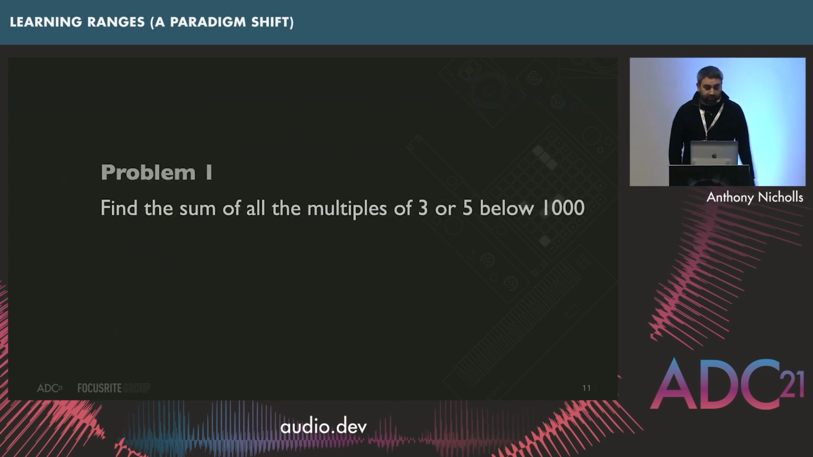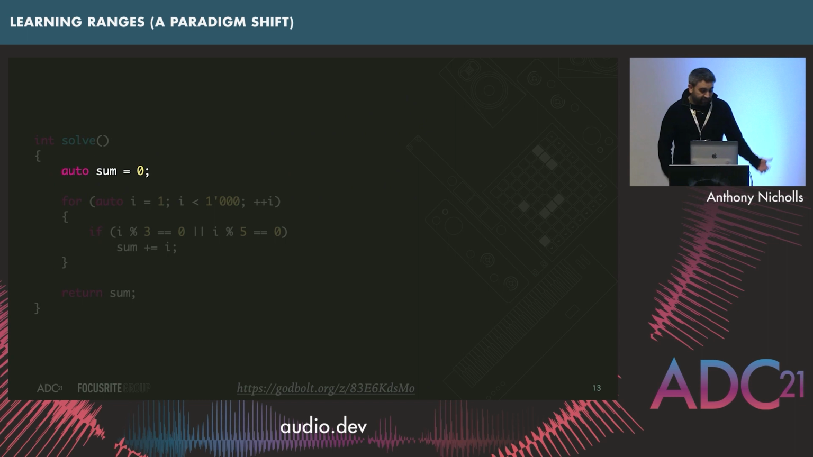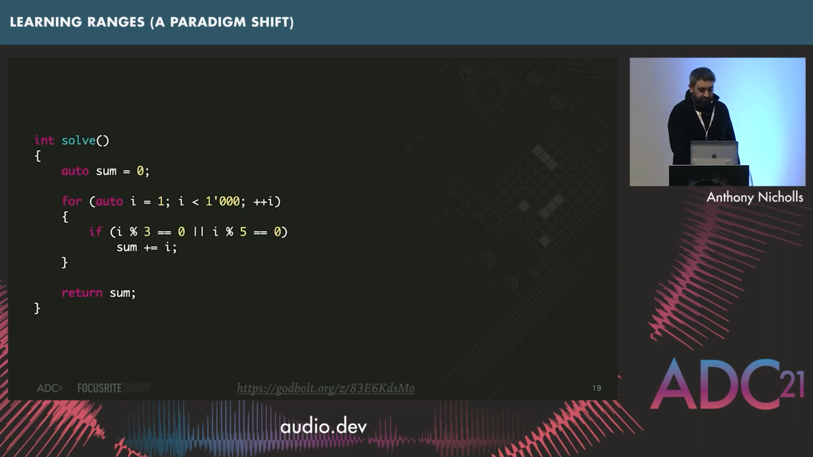So let's just look at problem 1. Really simple, right? Find the sum of all the multiples of 3 or 5 below 1,000. So let's look at this really naive solution. We start off, we have a variable sum. We're going to loop through all the numbers, 1 to 999, incrementing by 1 each time. Check if the i is a multiple of 3 or it's a multiple of 5, add it to the sum and return the sum. Okay, but how readable is this?